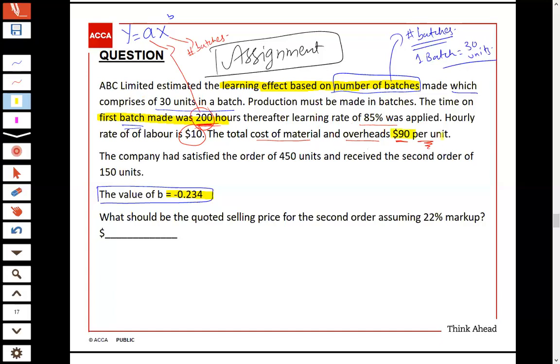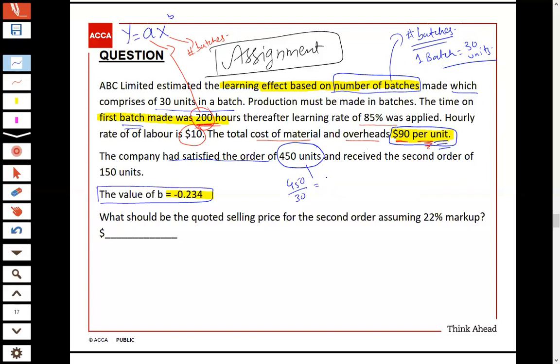Now the cost is 90 per unit. It is not given in terms of batches. It is given as per unit. Okay, the company had satisfied the order of 450 units. Remember, in one batch there are 30 units and we need to calculate number of batches. 450 divided by 30.